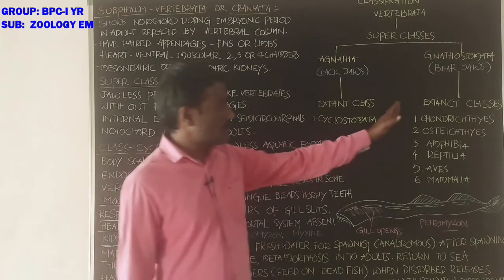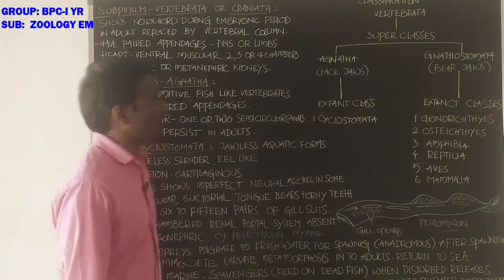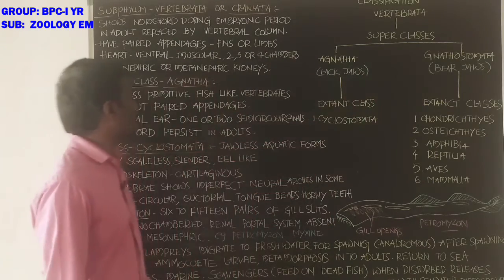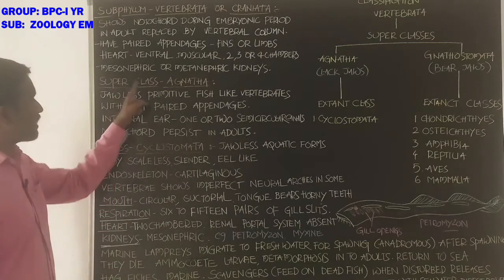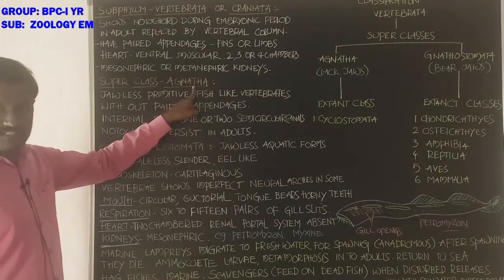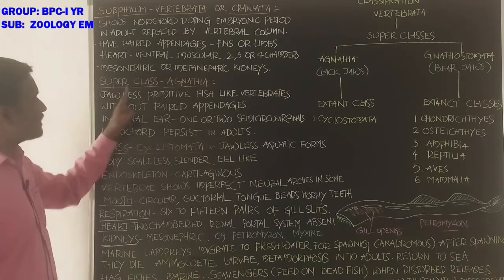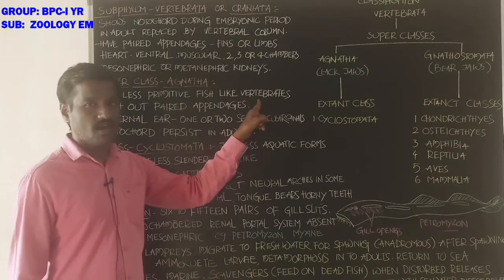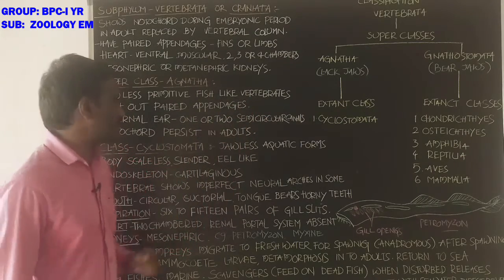Okay, these are the extant classes present in superclass Gnathostomata. What about the first superclass, Agnatha? Jawless. Agnatha means jaws are absent. Jawless, primitive, fish-like vertebrates.